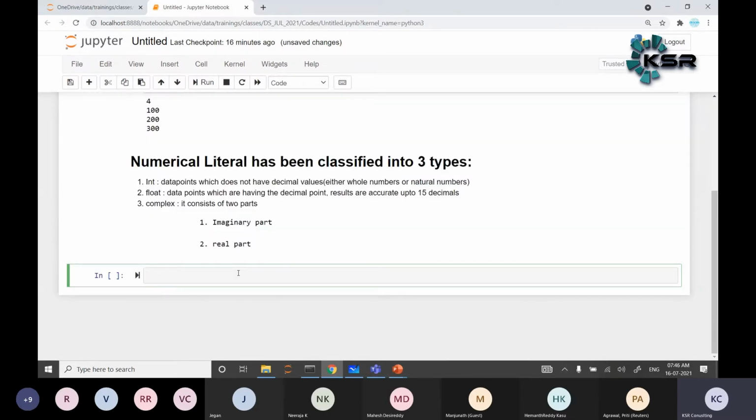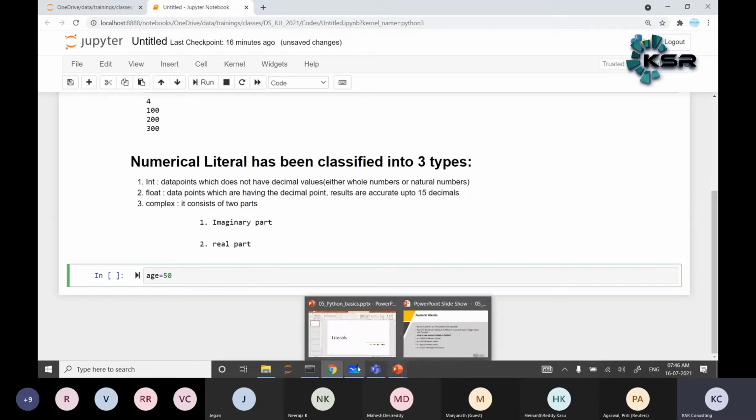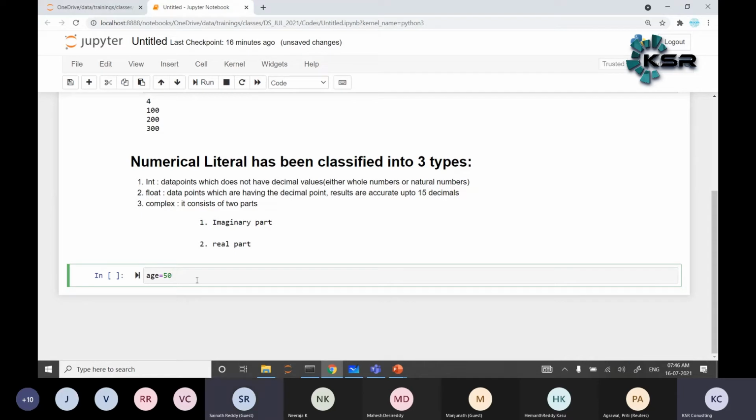These are the values. For example, age is equal to 50. What does it mean, guys? Can anyone explain what it indicates? Koti, we are assigning the value 50 to an object, a variable called age here. Assigning the value 50 to an object or variable age. Okay.